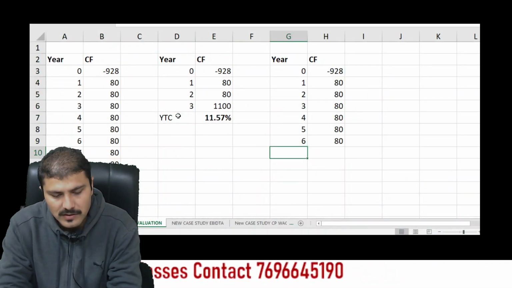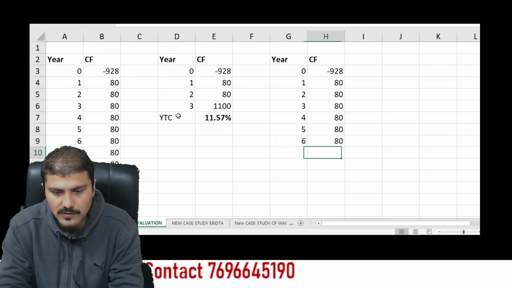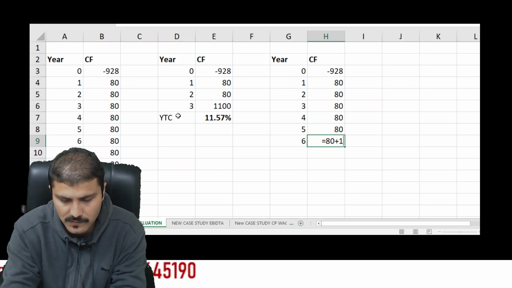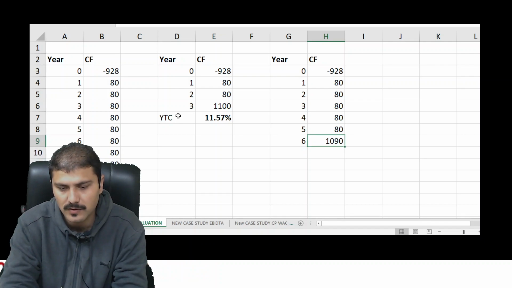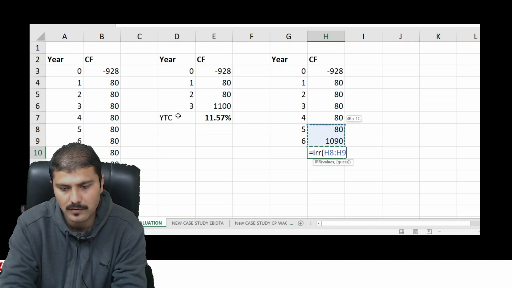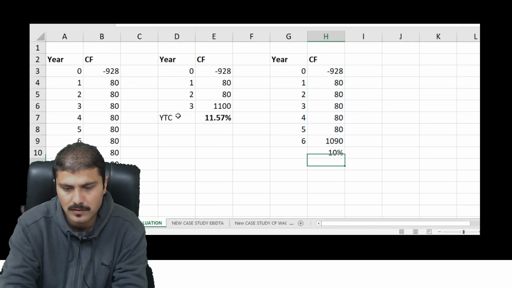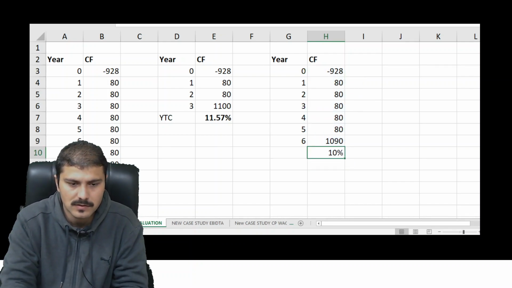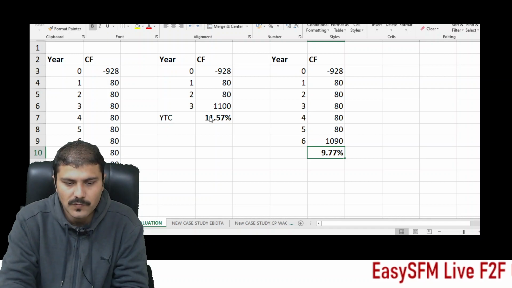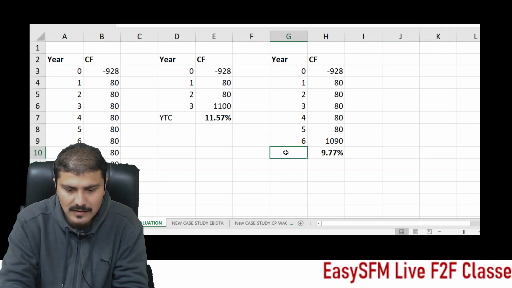then these are the cash flows, and at what price is it called up? 1010. So in the last year I am going to receive 80 rupees interest plus 1010 as redemption value. So again it is equal to IRR, and this is the answer. So finally 3 answers are there.